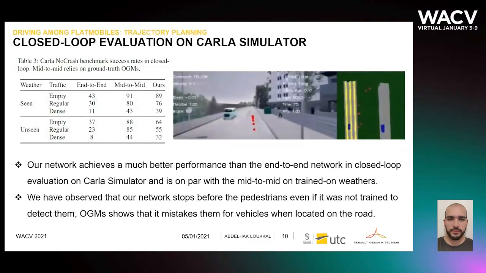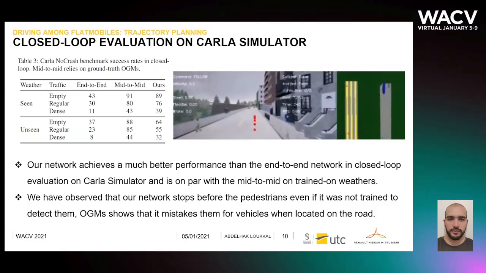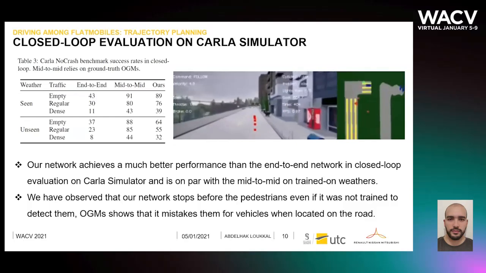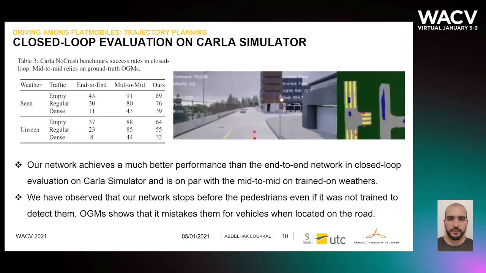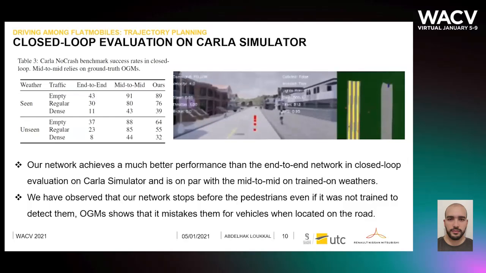Having a good performance on offline metrics does not necessarily mean good driving. To really evaluate our driving capabilities, we do an evaluation in closed loop on the CARLA simulator. We observe that our network achieves a much better performance than the end-to-end network in closed loop and is on par with the mid-to-mid network on trained weathers.